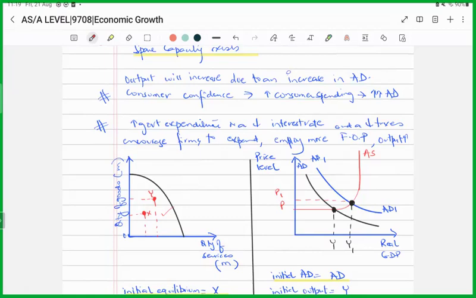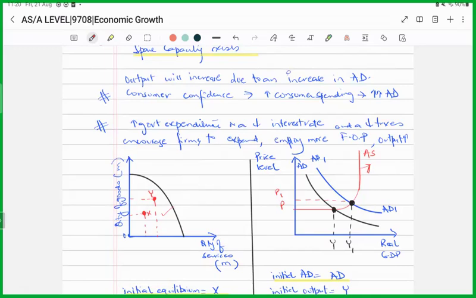What happened in terms of the aggregate demand curve and aggregate supply curve? Initially, AD was the aggregate demand curve, and the aggregate supply curve, according to Keynesians, is initially curved and later becomes a straight line. It's perfectly inelastic in the longer term. Once all the factors of production are employed, it would be impossible to increase your goods and services. That means the economy would be operating at full capacity.